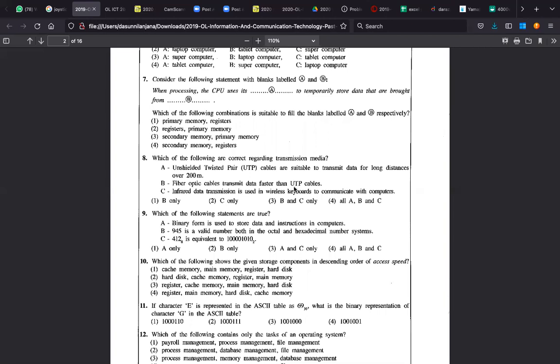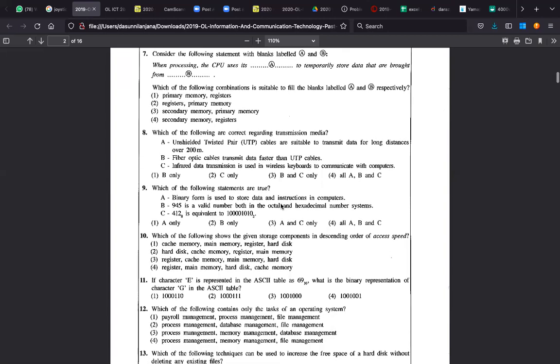Fiber optic cable data rates are faster. Yes, fiber optics are super fast. Infrared data transmission can be used for wireless keyboards. Yes, because we are using it in remotes and wireless keyboards. Infrared keyboards are there. So B and C are the answers, number 3. Okay. Question number 9. Which of the following statements are true? Binary form is used to store data and instructions in computers. Yes. Computers use machine language, binary, zeros and ones.